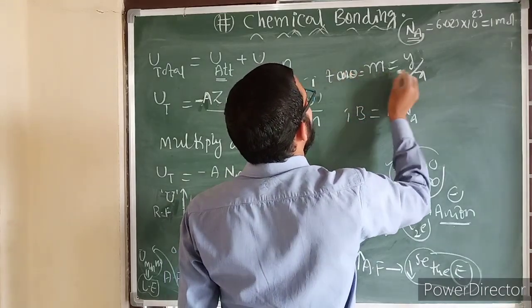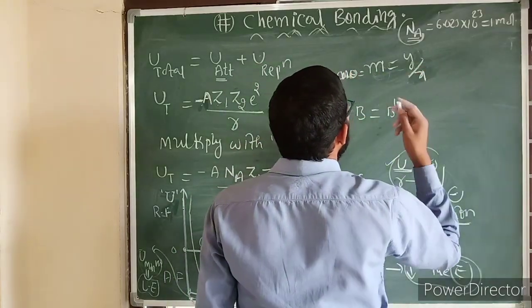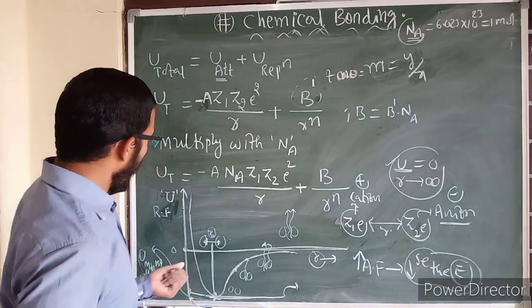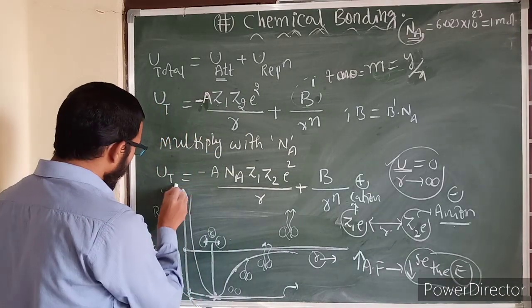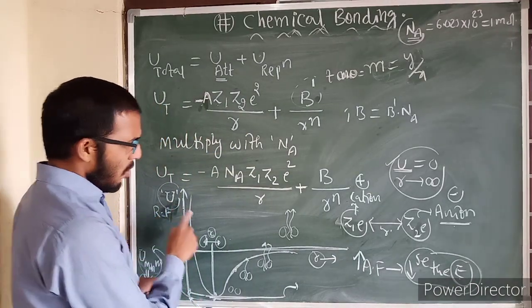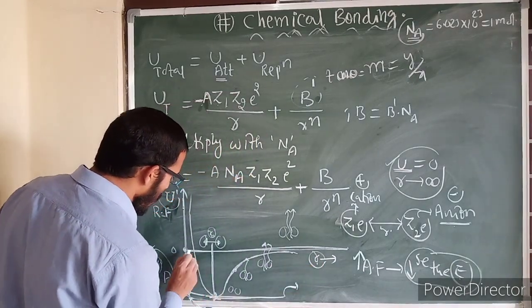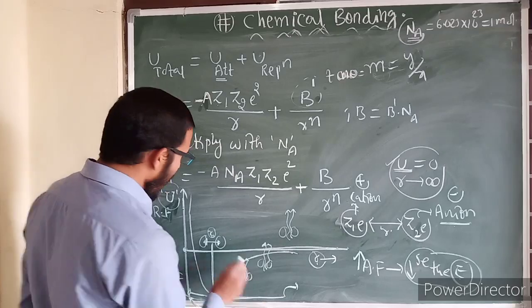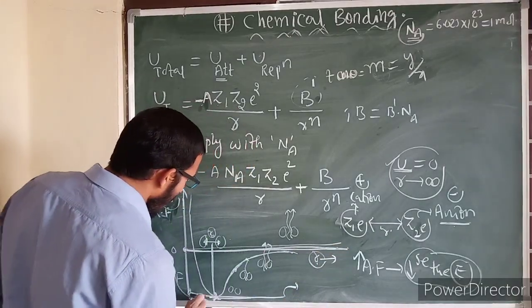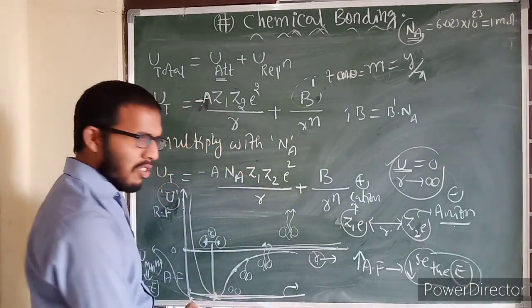Tan theta is equal to slope, which is equal to y by x. Now at this point, what happened here? Y by x means, here, what is y? Potential energy. And this is called distance. Now, what is the slope of the x-axis? 0. X-axis slope 0 means the line which is parallel to the x-axis also has slope 0.